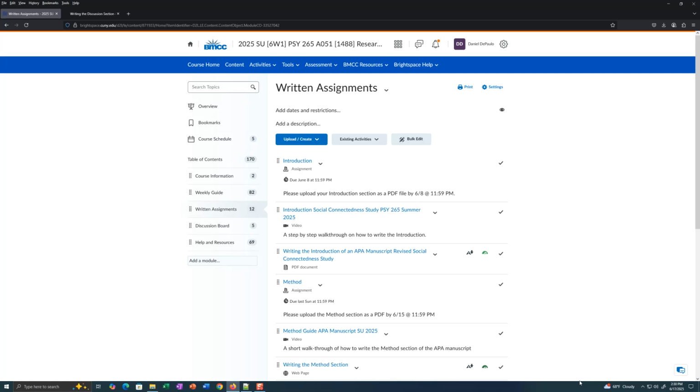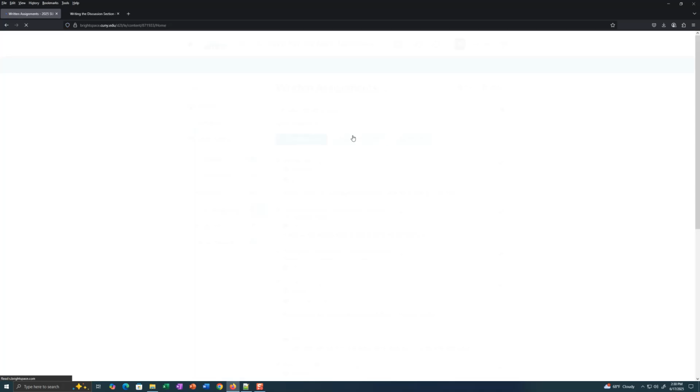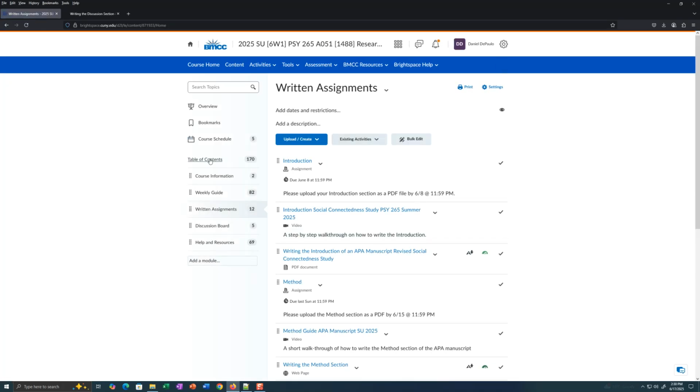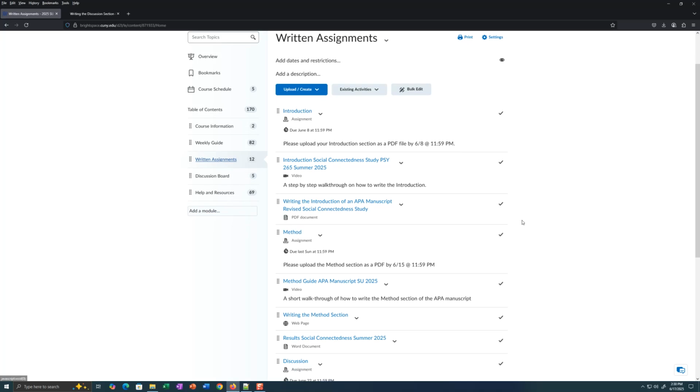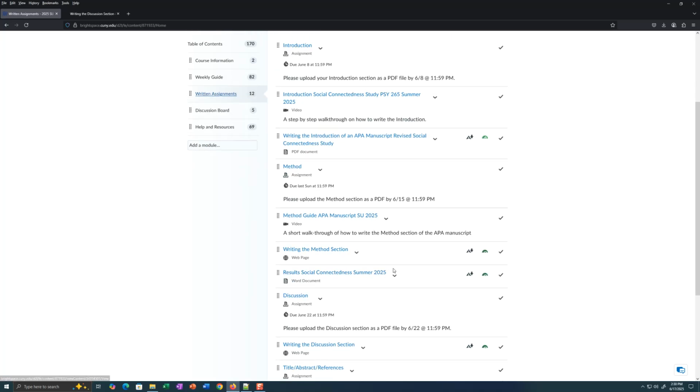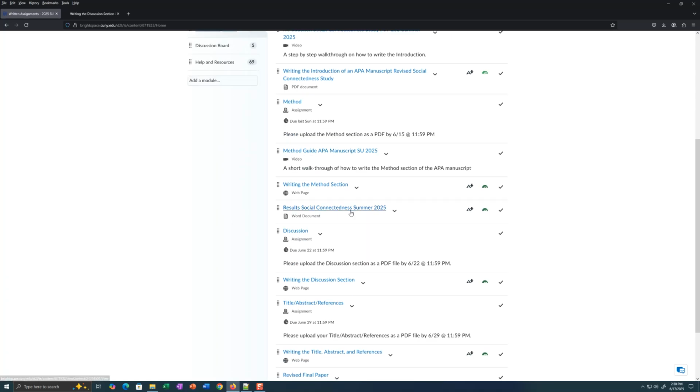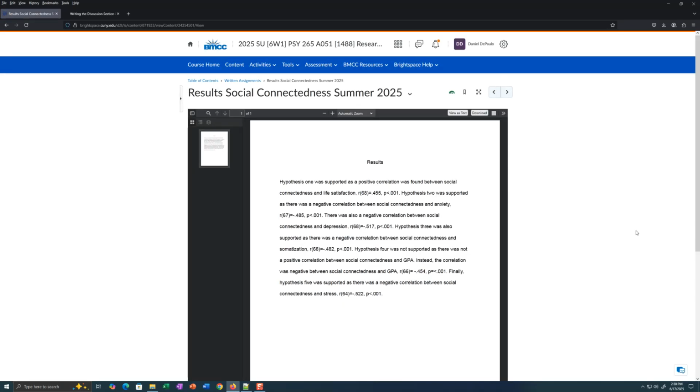of your APA manuscript. So if you go to the Written Assignments tab, you go to your content here on the left, you see Written Assignments. We're going to start with the results. The results I've written for you, you do not need to write anything here. All you have to do is copy and paste it into your final paper. So click on Results, Social Connectedness, and we're going to go through the results here first.